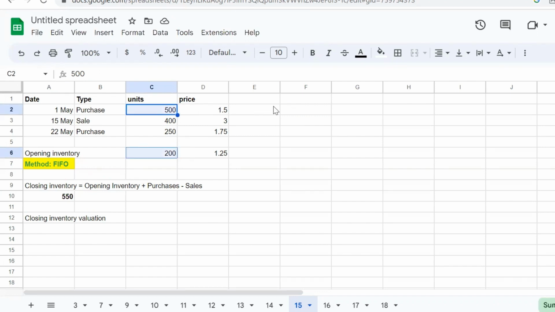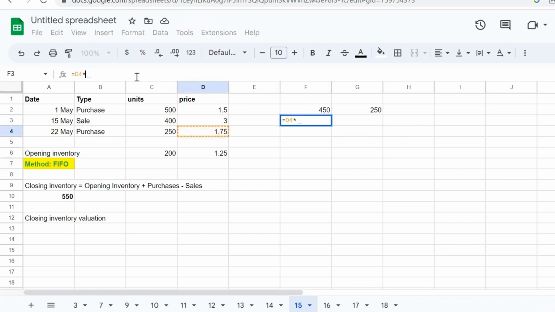It would be, and we have sale, so it would be this amount. And we also have remaining 250. And the price was per one unit was this. So here is our closing inventory evaluation.